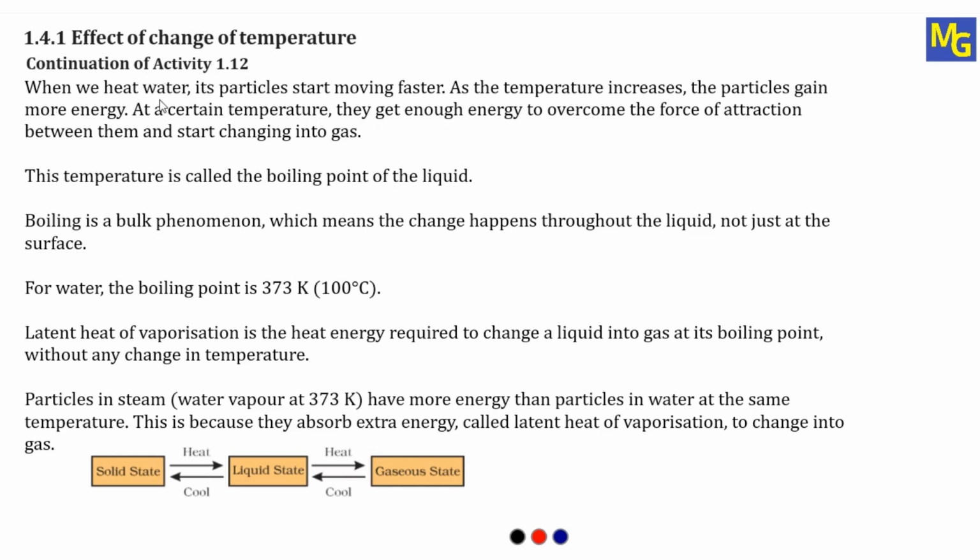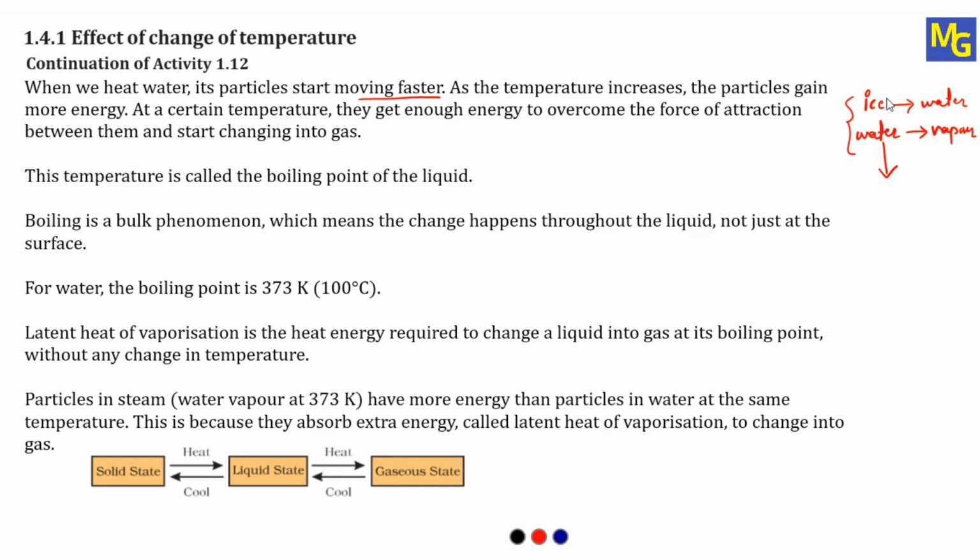When we heat water, its particles start moving faster. Before going to this continuation, let me explain what we have seen in the earlier video. We have seen the conversion of ice to water, and then the conversion of water to vapors. So part 1 and part 2 we have finished in the earlier video. Now I am going to continue with the conversion of water to vapor.